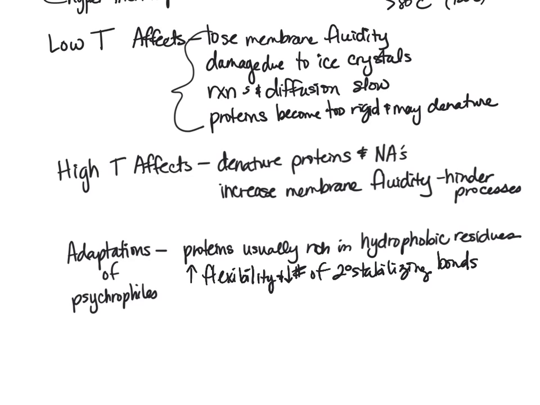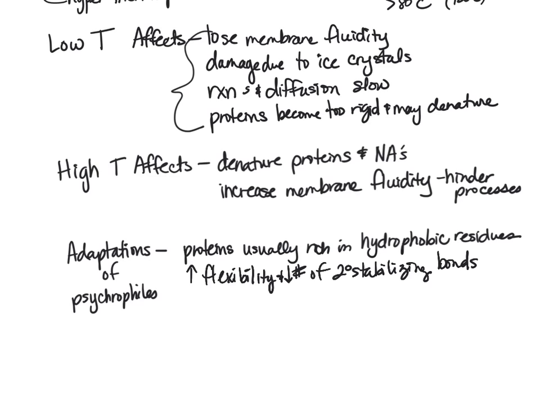And we want to decrease the number of secondary stabilizing bonds in proteins. When we think about proteins, we have the alpha helices and the beta pleated sheets, and all of these form secondary stabilizing bonds to hold the protein in a particular conformation. So in the case of an adaptation for cold weather, we're going to remove or decrease some of those secondary stabilizing bonds so that things can be more fluid.